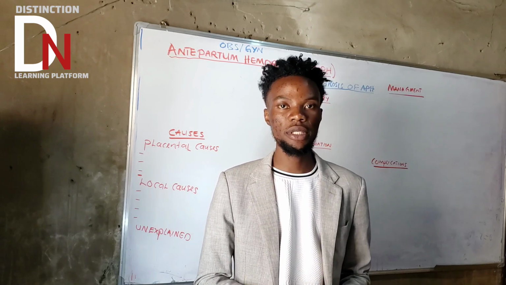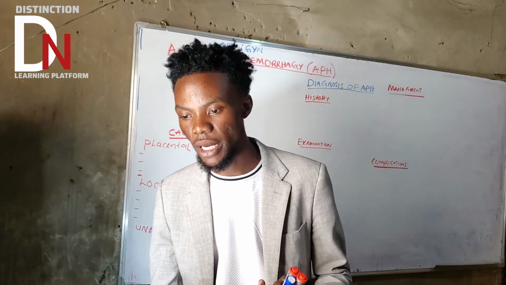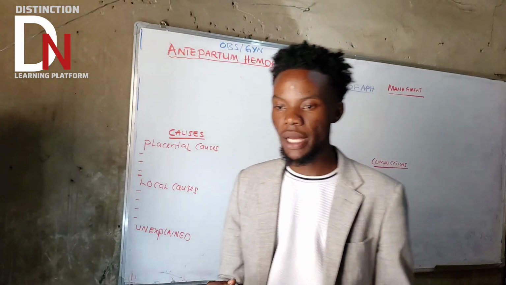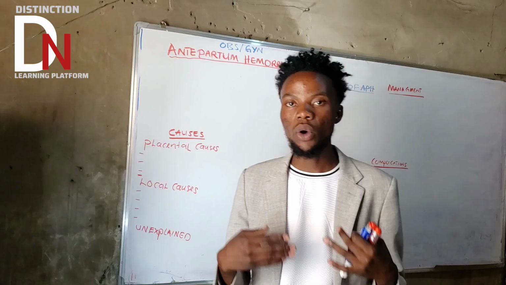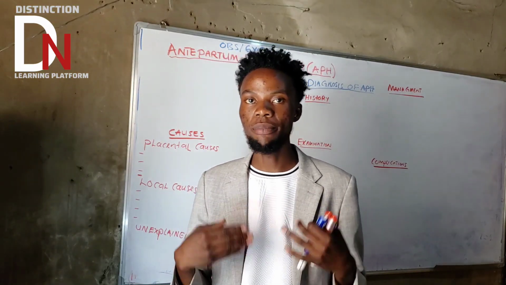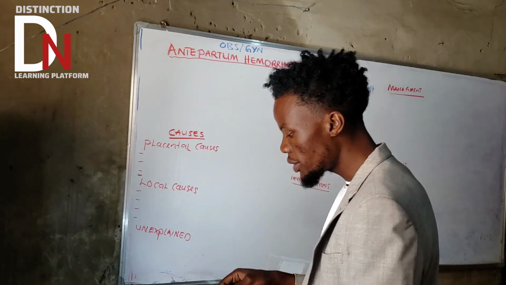What is the age of viability? What's the proper definition of that? Age of viability basically is the gestation age at which a fetus can survive out of the uterus, either without or with medical intervention. Very important. Okay, so what are we saying about APH?